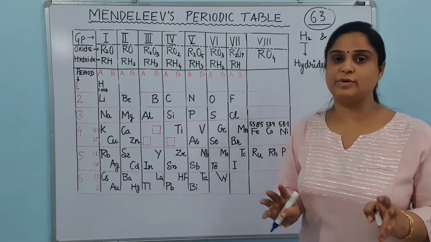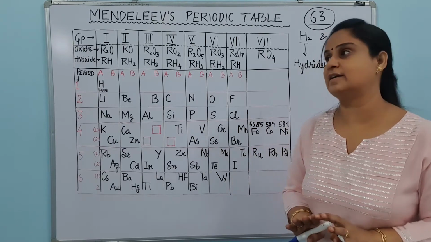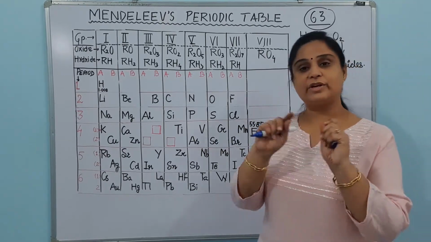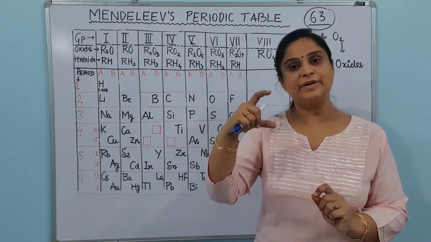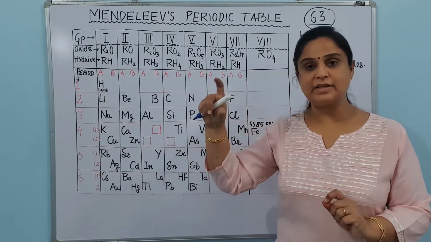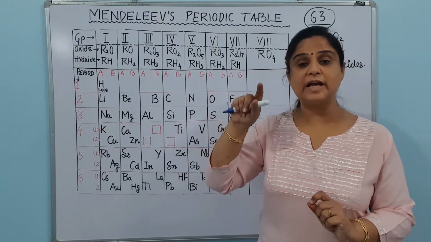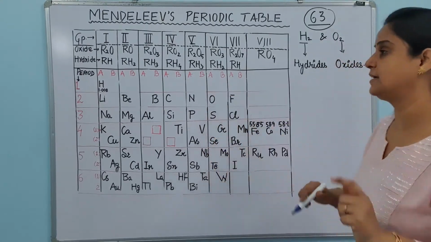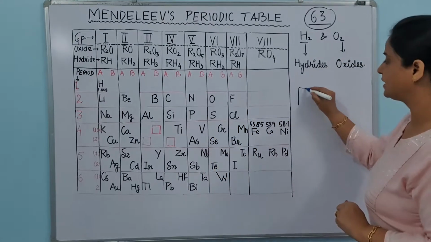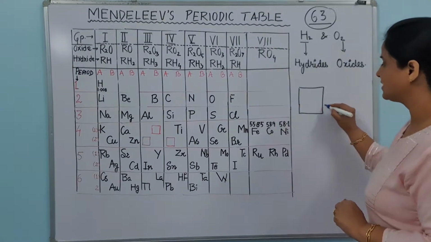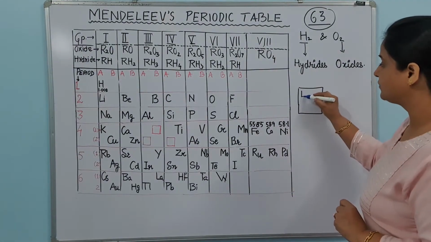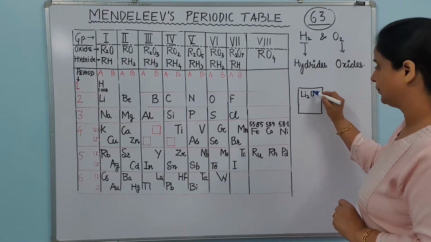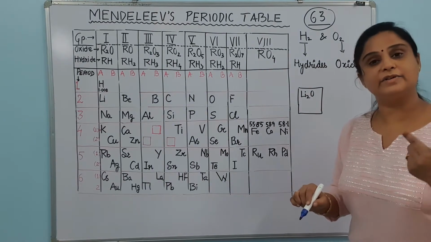Now let us talk about how he did that. Whatever element he was finding, he wrote down the name of the element on a separate card, and he kept that card along with the type of oxide and hydride made by it. For example, suppose he reacted lithium with oxygen. What formula will lithium form? Li2O. And then he reacted lithium with hydrogen.